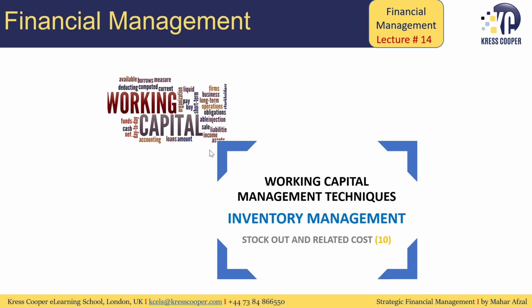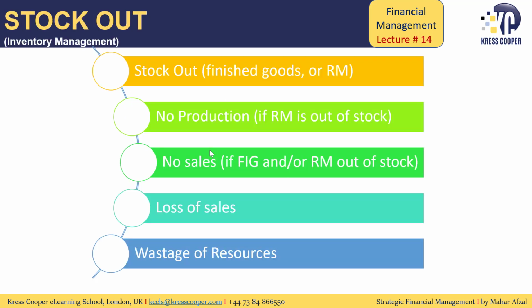Under the working capital management techniques, there is one item with the name of inventory management, and under inventory management we are discussing what a stock out is and what the related cost of a stock out is. Stock out, the word itself depicts that the company is out of the stock, and stock can be in the form of finished goods, raw material, or work in process as well.